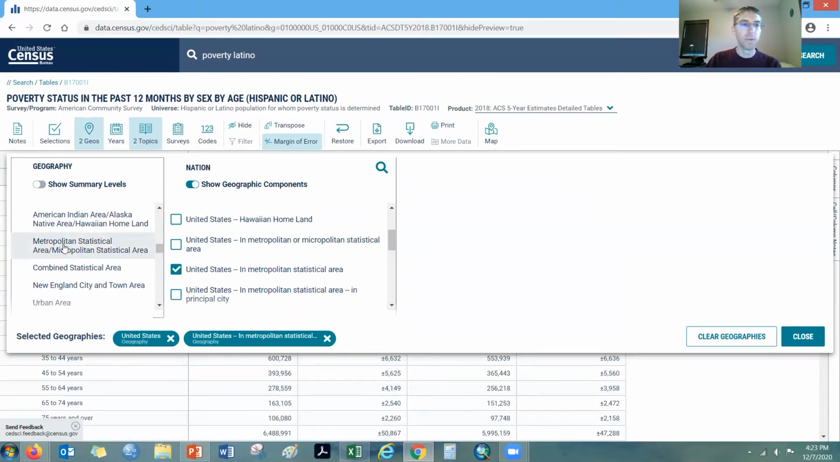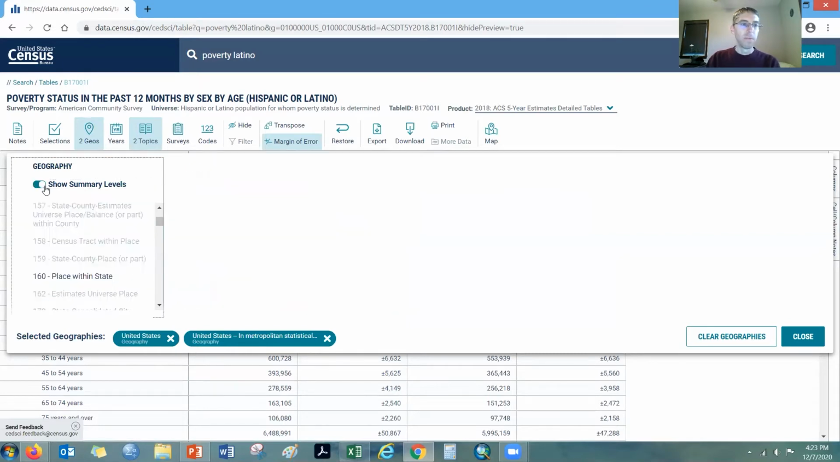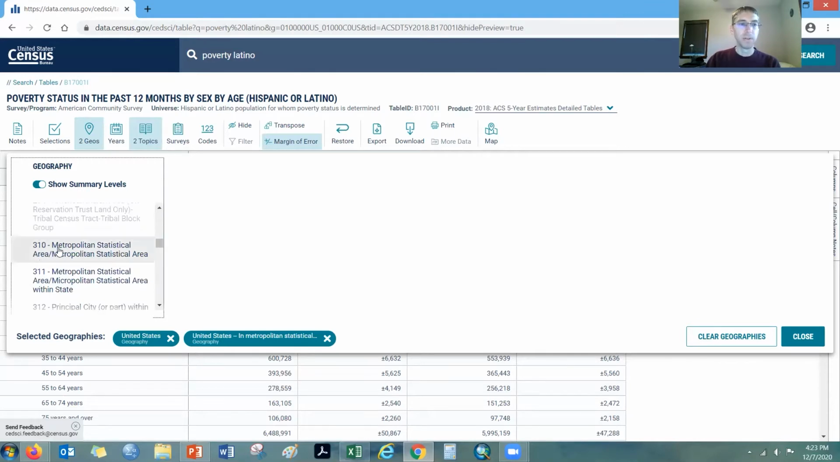I just want to show for your reference though, once you have done this once, if you go ahead and show the summary levels, the one for metro areas that we want is number 310. So that makes it a lot easier to go through the full list of all these various geographies for zip codes or counties to find number 310. That will always stay the same for the metro and micropolitan statistical areas. So I'm going to click onto that one.